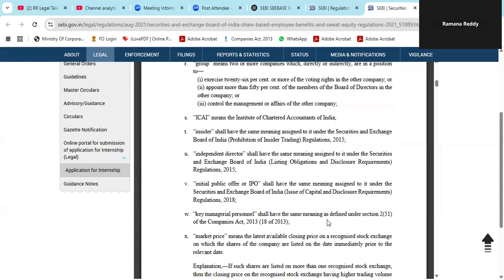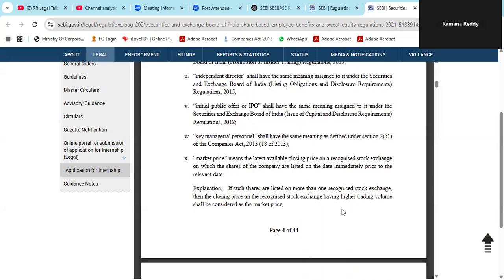What is the market price? That is the latest available closing price. Closing price on a recognized stock exchange. You can get it from the stock exchange on which shares of the company are listed, because NSE is available, BSE is available. So on the date immediately prior to the relevant date. This is how you find out the market price.